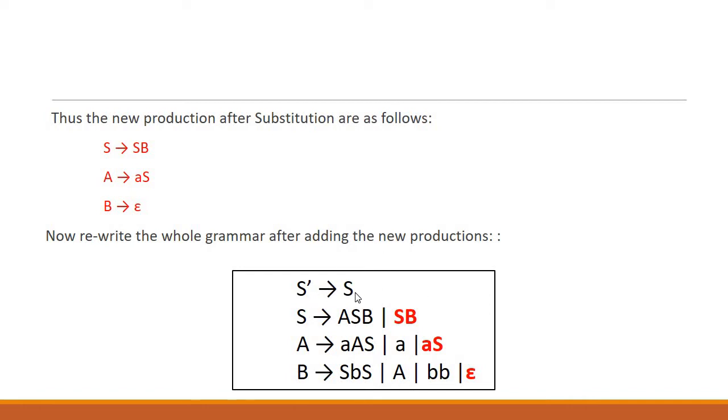So S' produces S is fine, S produces A, B is the previous production which was already in the set, and we introduce a new production, that is SB from this side. Then A is producing AS, and A is producing small a, and then a new production, that is A is producing small a and S. B is producing all the previous productions and a new production, that is B is producing epsilon. So here a new null production is yielded after the substitution of epsilon. So we need to eliminate this production as well.